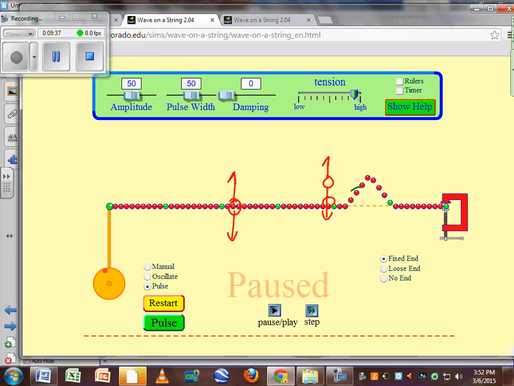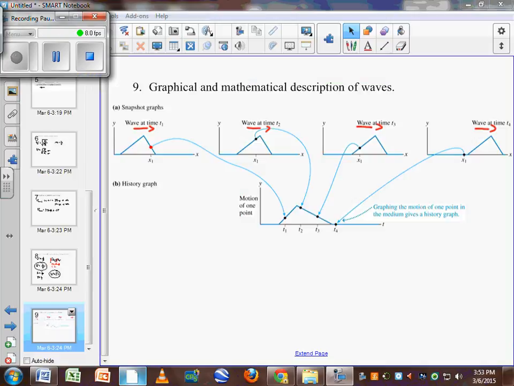And if you take a look at another bead, and we do this from left to right, you can see that bead just moved straight down. So these beads move up and down in simple harmonic motion. When we look at this picture here, we're just seeing this one bead move up to here, and then back down again. So we're just watching it move up and down. And then this history graph just shows that position change.